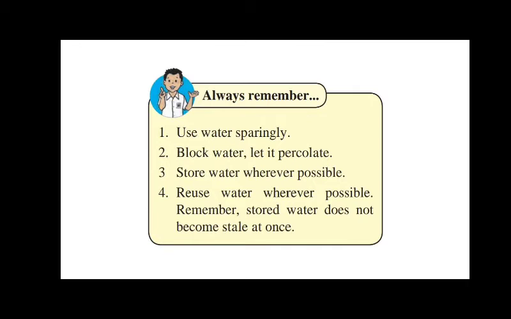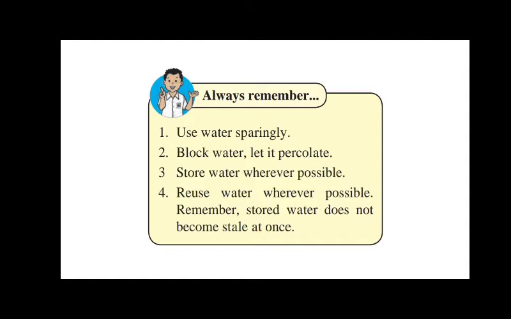Sparingly means cautiously. How do you have to use water sparingly? Block water, let it percolate. It means during the rainy season, block the water and let it get absorbed in the land. Store water wherever possible. When it is raining, you have to store the water wherever it is possible. Then you can reuse the water wherever possible.